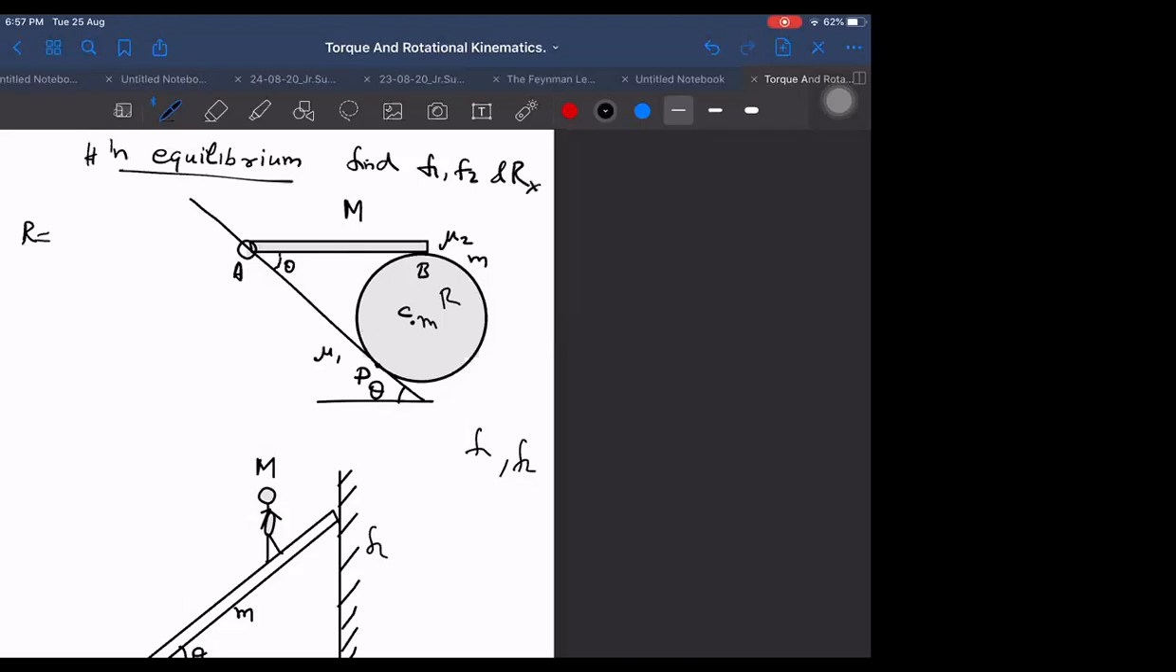Then let us call it Rx and Ry. Rx this side and Ry. Due to the hinge there are two components of force, so I am taking the hinge reaction as Rx and Ry. Otherwise also, when we don't know the direction of a force, we should always take two components. Here I don't know which direction Rx is acting.